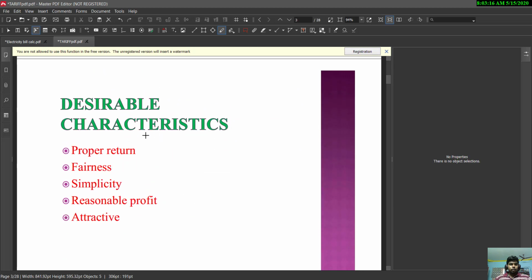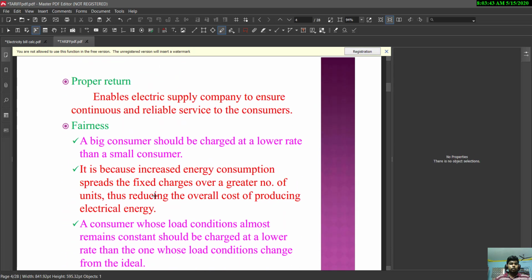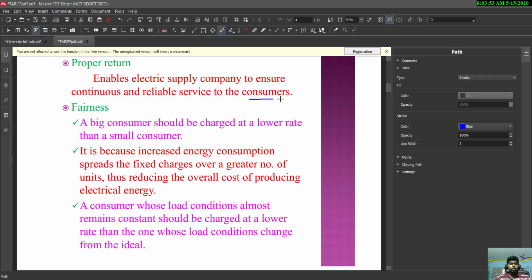Next one is desirable characteristics, that is advantageous characteristics. There are some desirable characteristics: proper return, fairness, simplicity, reasonable profit, attractive. These are some of the advantages of tariff. That is proper return, that is, it enables the electric power supply company to ensure continuous and reliable supply of power to the consumers or distributors.